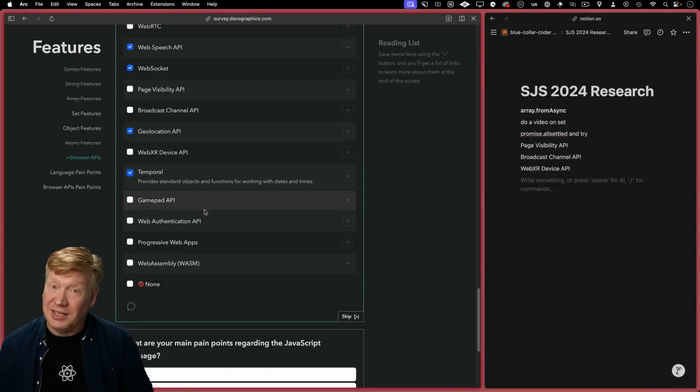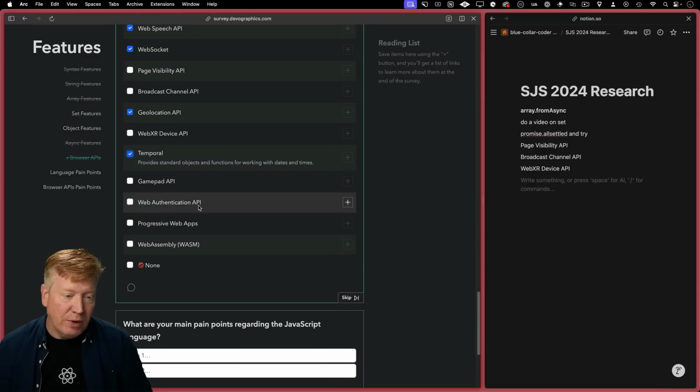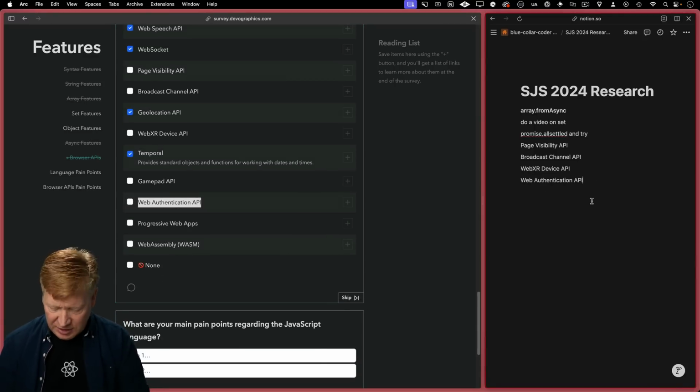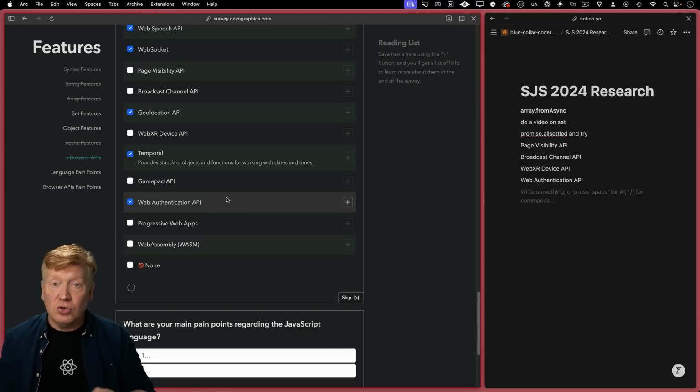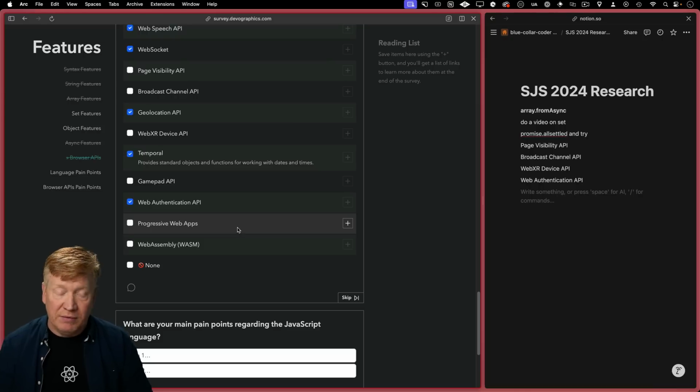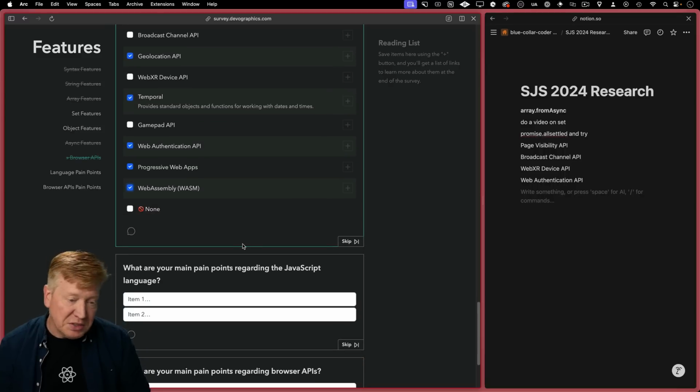Okay, Gamepad API. I actually have a Gamepad. Haven't used it. Web Authentication API. Oh my God. If this is the passkey stuff, I actually have used that, and that is a white knuckle nightmare API. Passkeys look great, sound great on paper, but they are painful. Progressive web apps, yep, for sure. And WASM. I mean, yeah, I've compiled some stuff for WASM personally, so that's good.